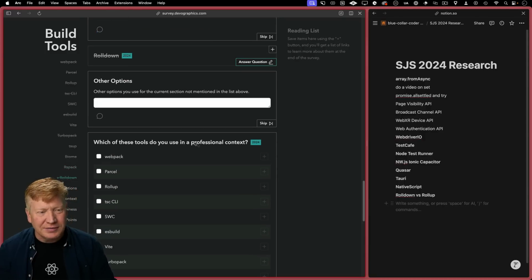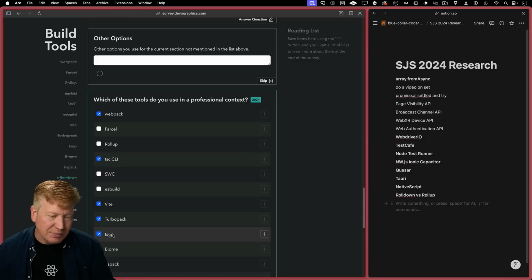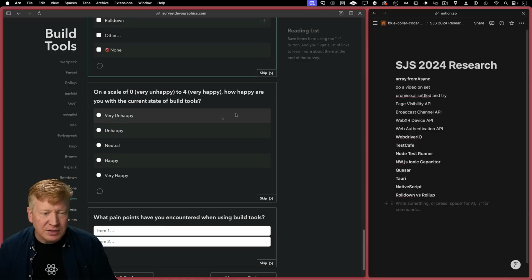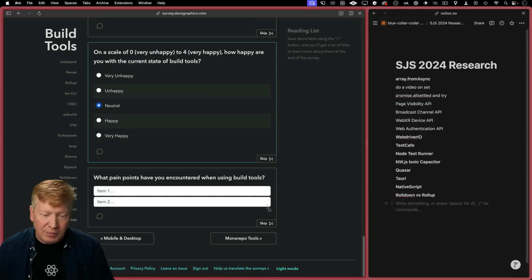Okay, all right. Let's go. I would probably be using Webpack or Turbopack if I could. Definitely using Vite, TSC, and tsup. Yeah, for sure. How am I with this stuff? It's a kind of patchwork, so I'm neutral on it. And pain points, complexity.